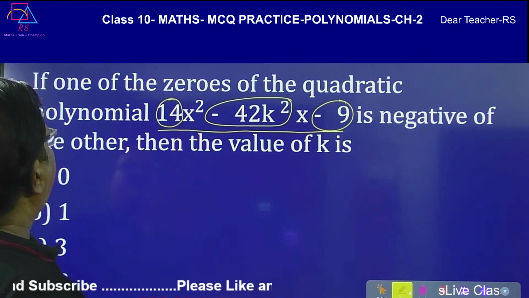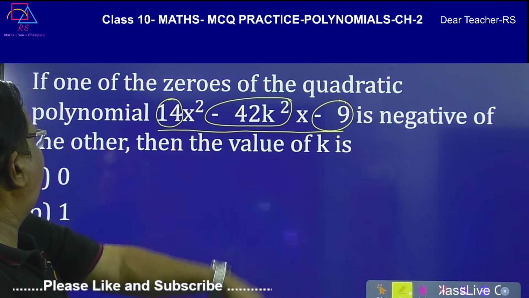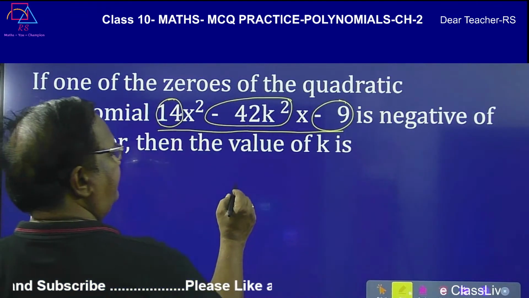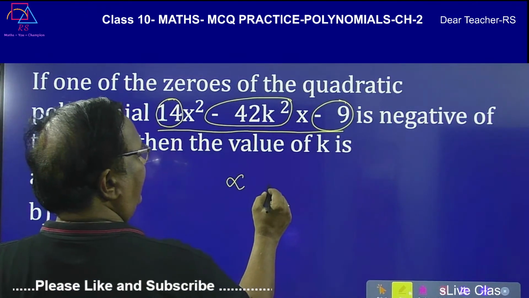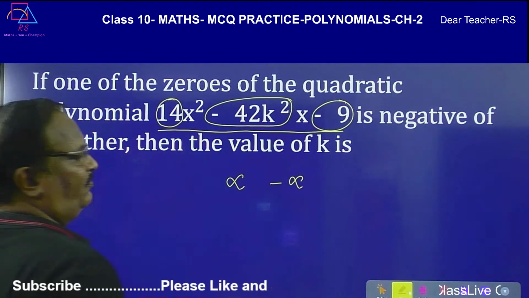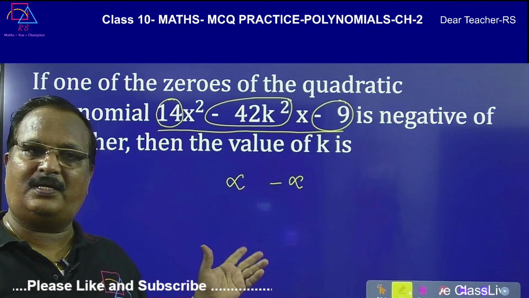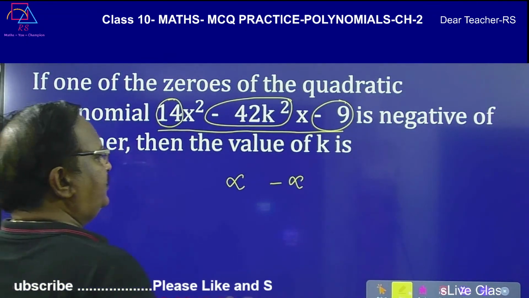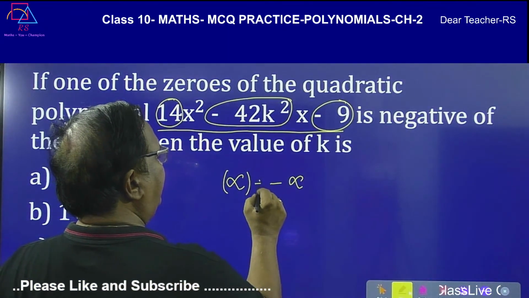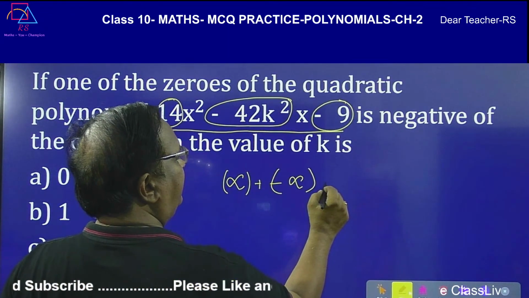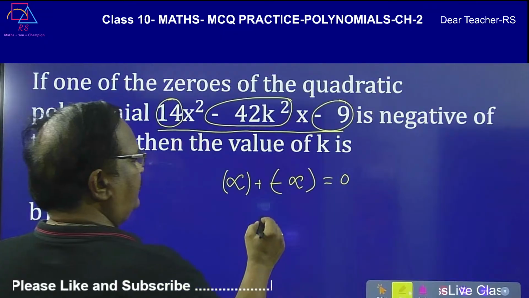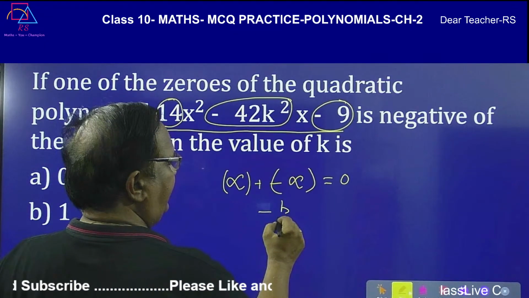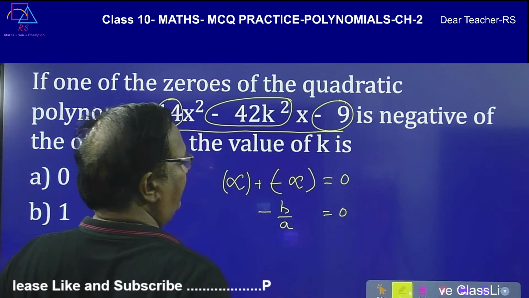So one of the zeros is negative of the other. Suppose if one zero is alpha, another zero is minus alpha. If you add these two, you will be getting 0. But actually the sum is minus b by a, it should be equal to 0.